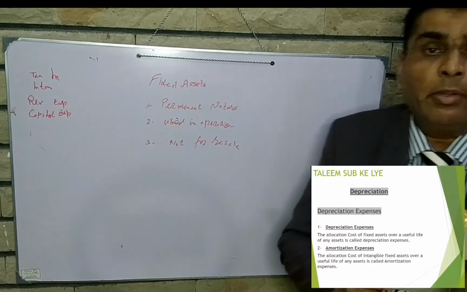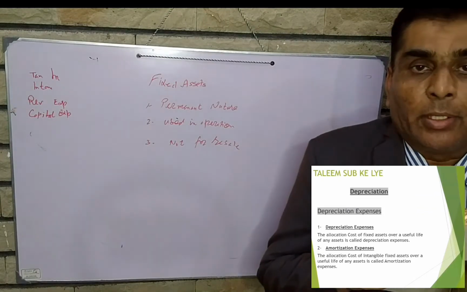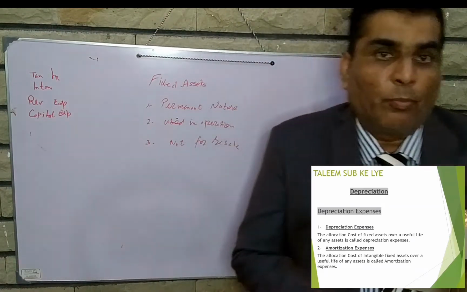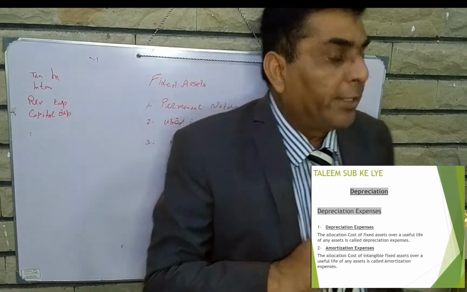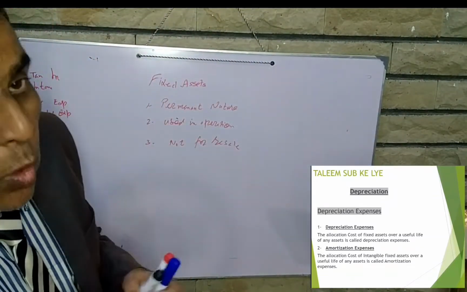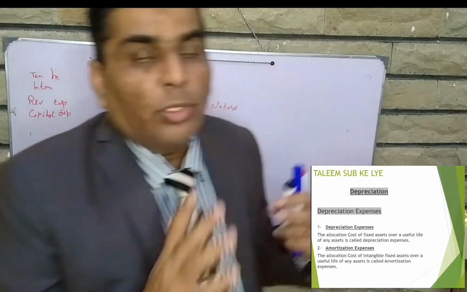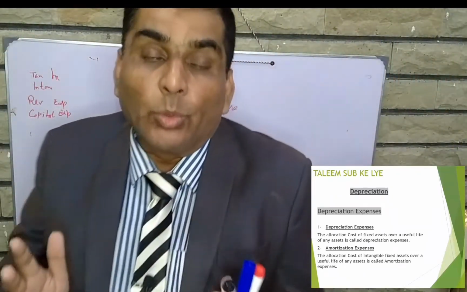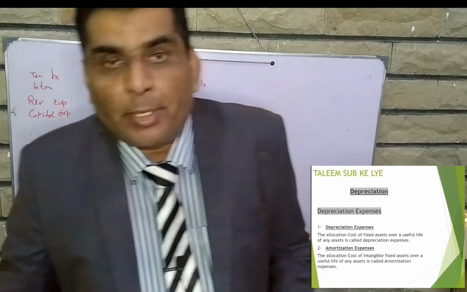So today we have already discussed depreciation. Now this is the second class on depreciation. So without any delay, let's start our new class. Depreciation. In the first class, we studied the fixed asset. What is a fixed asset? Fixed asset means assets of a permanent nature, those assets purchased for permanent use, like building, vehicle, plant, machinery.